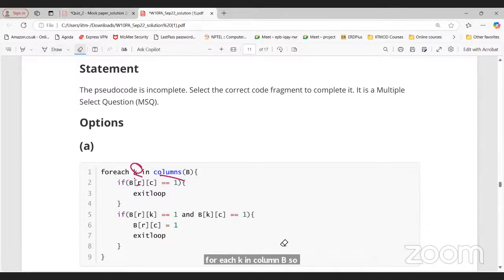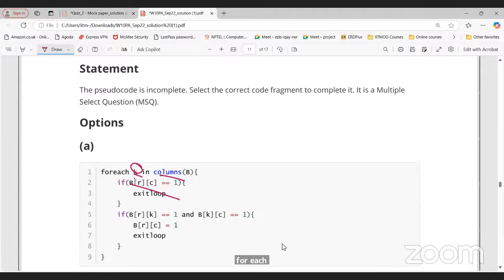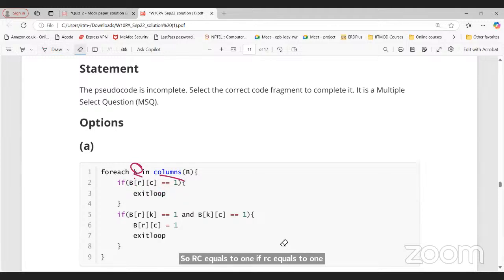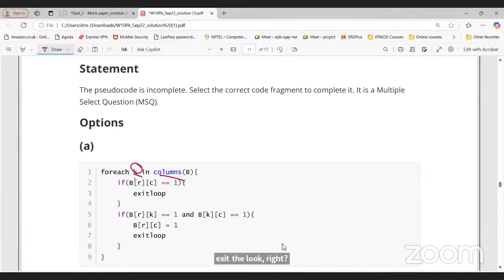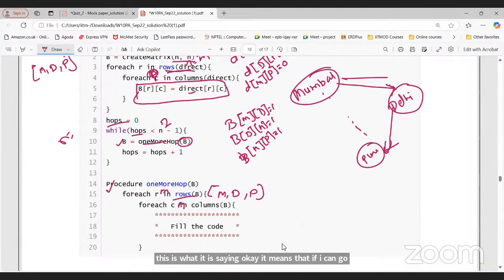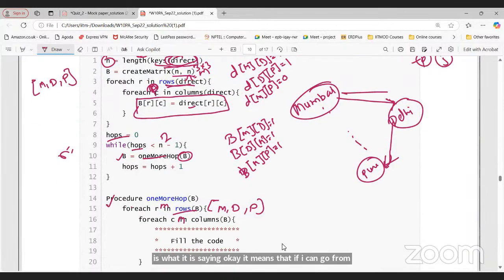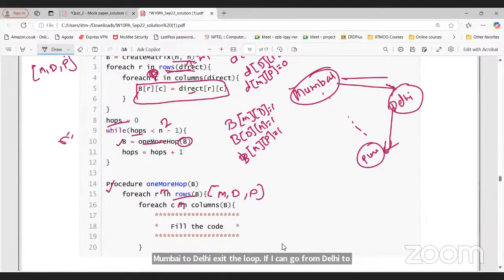But here we are saying for each K, if B[R][C] equals 1, exit the loop. If there is a direct train between R and C, then we are going to exit the loop. This is what it is saying. It means that if I can go from Mumbai to Delhi, exit the loop. If I can go from Delhi to Pune, exit the loop. But what about Mumbai to Pune?